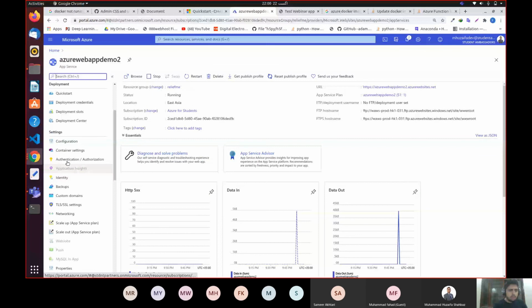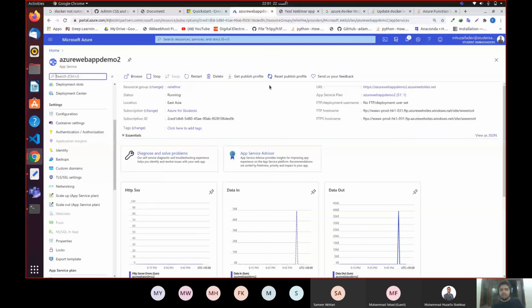Where is the app folder? Okay, now we have our app. This is our app. We are inside our app. I forgot. So this is the URL. Just copy the URL from here.